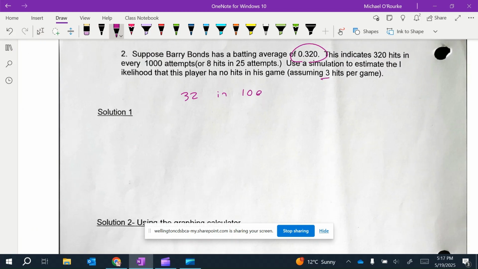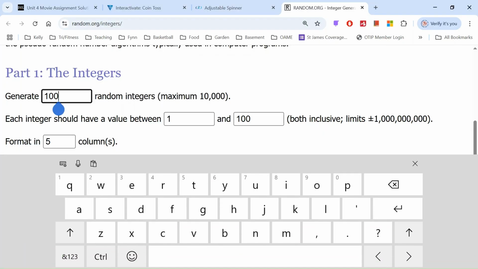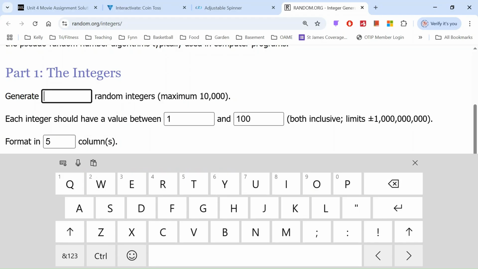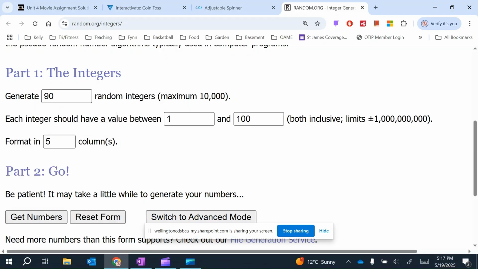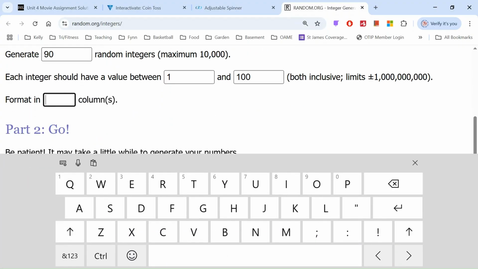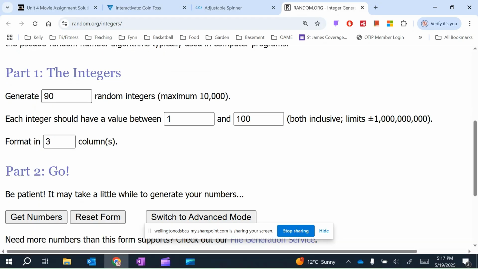So he's going to get 3 at-bats in a game. Okay. So I'm going to go here. We're going to run this 90 times. I'm picking 90 because it's easy to divide into 3. We're going to go in columns of 3. Now, since he bats .320, that would mean, hypothetically, he's going to get a hit 32 times out of 100.